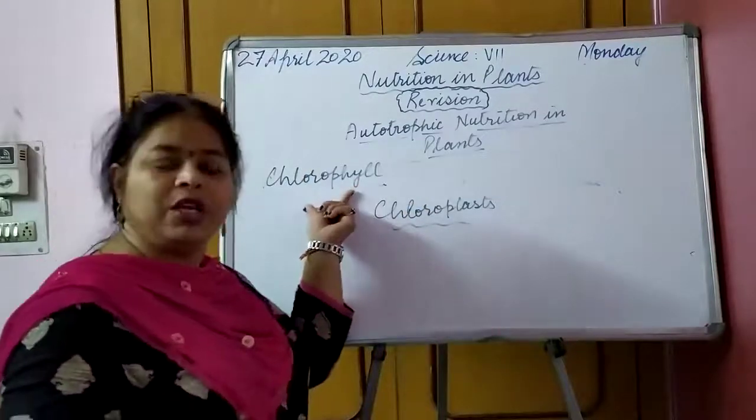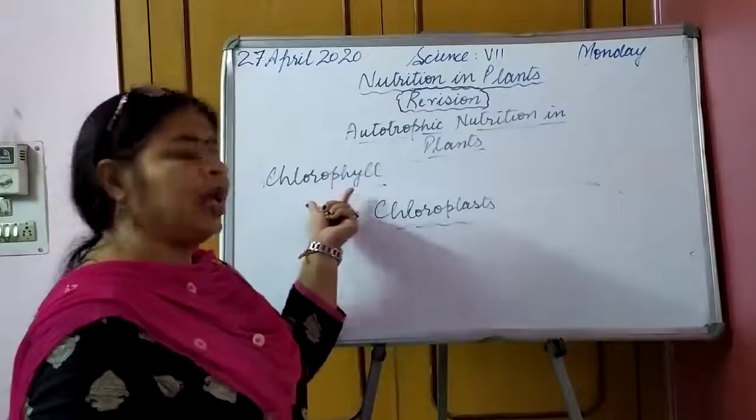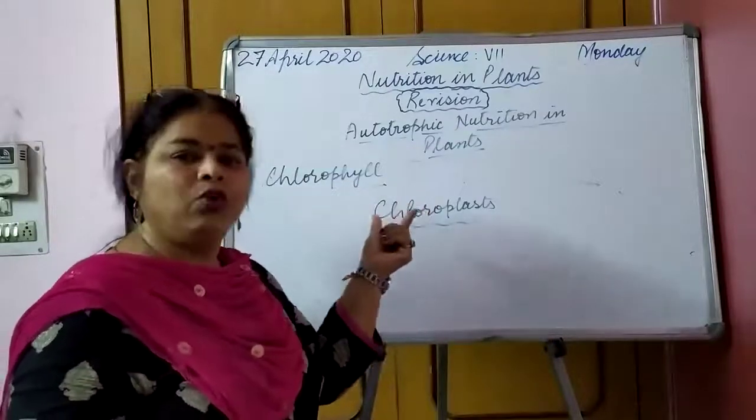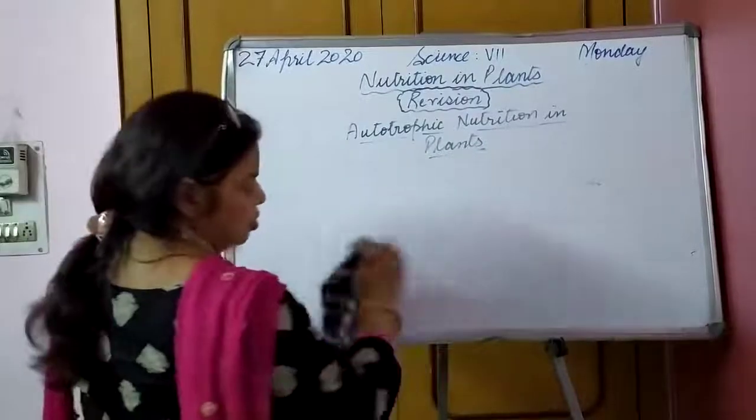They contain this green pigment called chlorophyll, and this chlorophyll helps in synthesizing food.